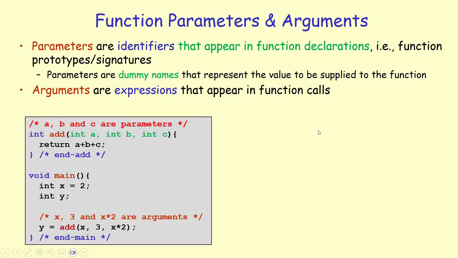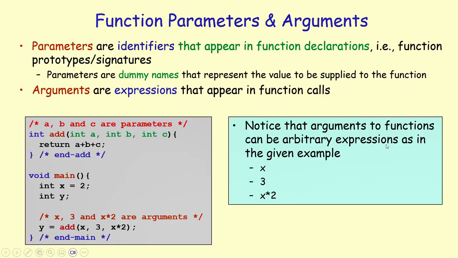So let's look at an example. We have an add function that takes three parameters, a, b, and c. And we are making a call to that add function from within main, supplying the arguments x, 3, and x times 2. So as you can see, the arguments to the functions can be arbitrary expressions, as in this given example.